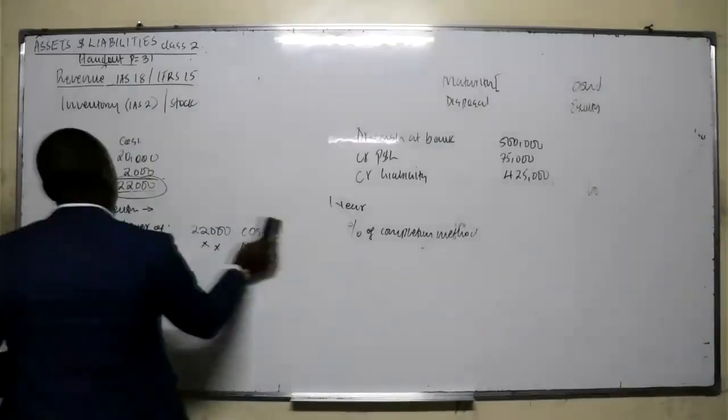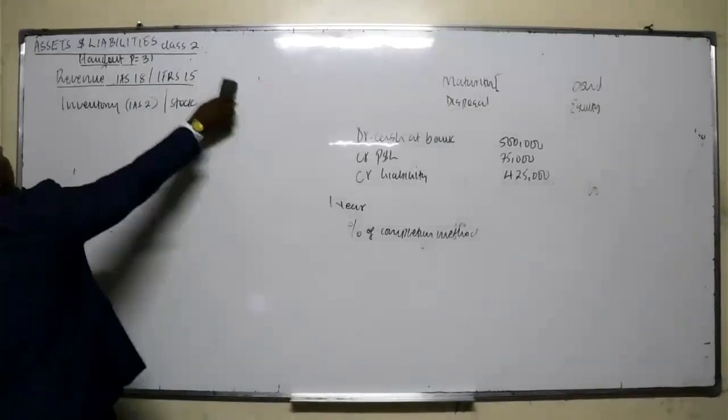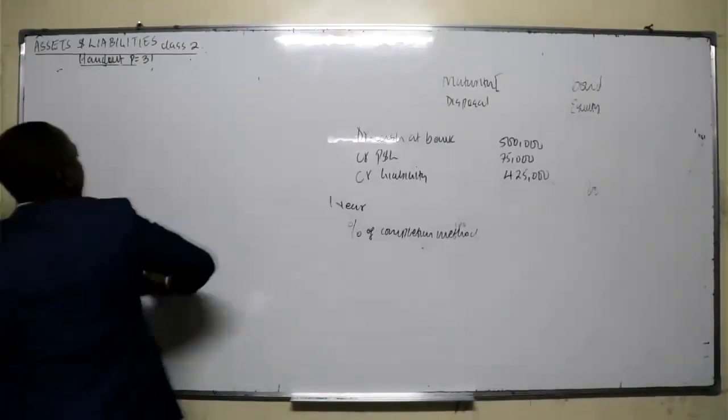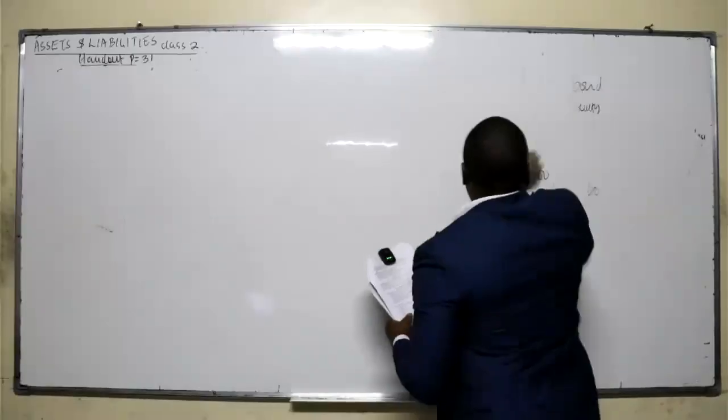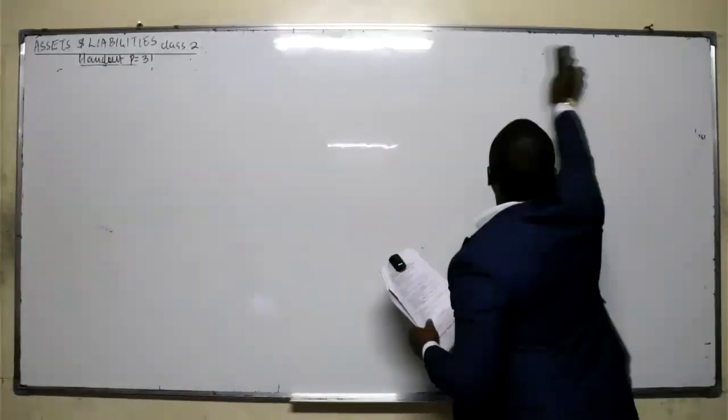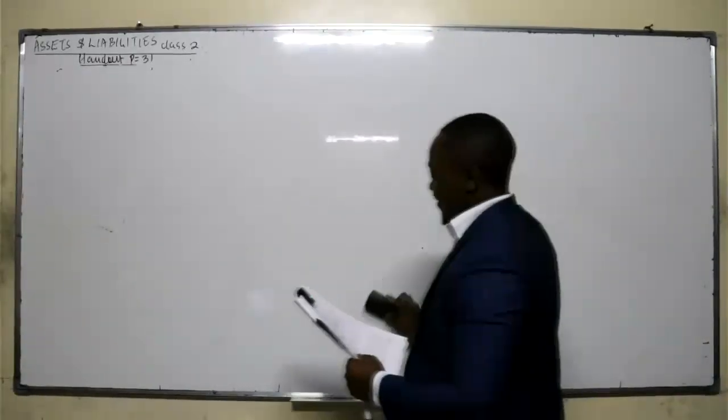I told you that this small topic of accounting for assets and liabilities can make you pass or can make you fail.